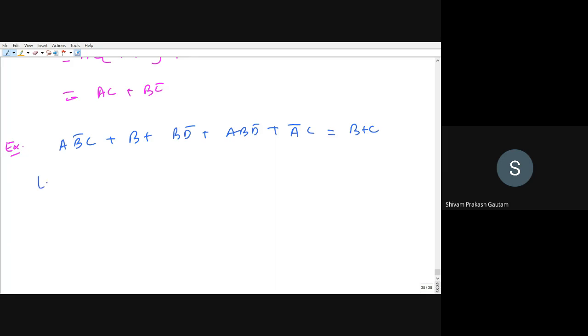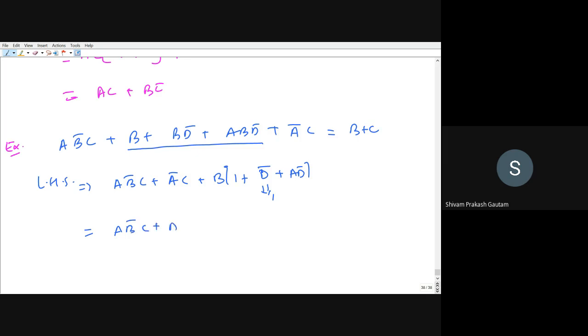So first we will start with LHS. LHS is already given. So I will take B common from these three terms. So I can write AB̄C plus ĀC plus B common, 1 plus D̄ plus AD̄, whatever the term is there. So this will be equal to 1 itself. So I can rewrite it as AB̄C plus ĀC plus B. I can take C common from these two. So C(AB̄ plus Ā) plus B.